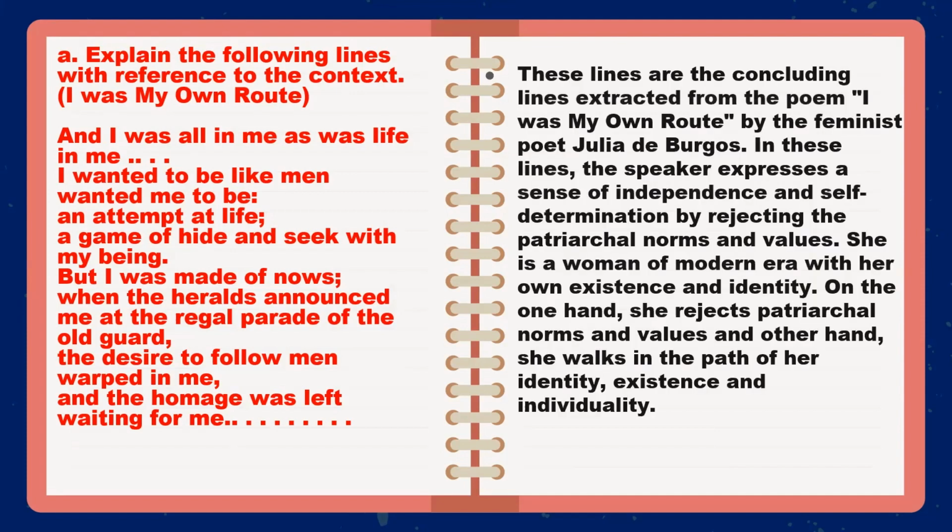So the context goes in the first paragraph. These lines are the concluding lines extracted from the poem. The poem is given. The poet is Julia D. Burgess, and there you can see the theme. Overall, if you notice these lines, the speaker expresses a sense of independence.